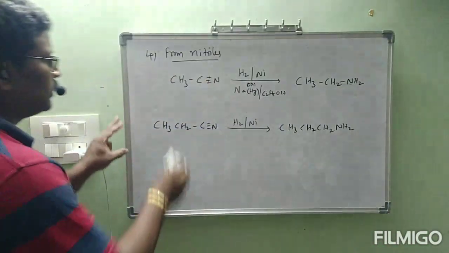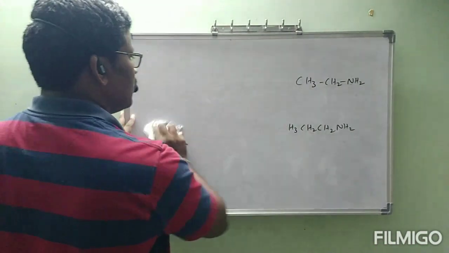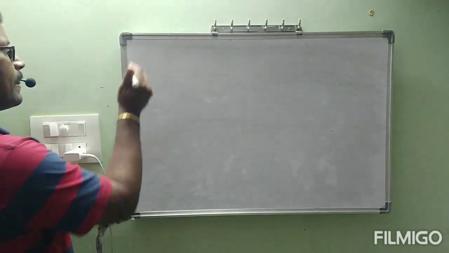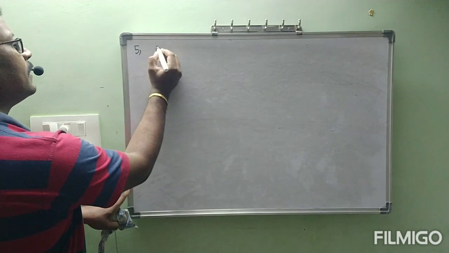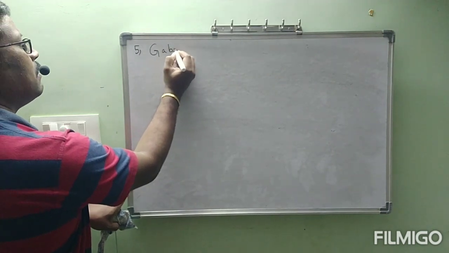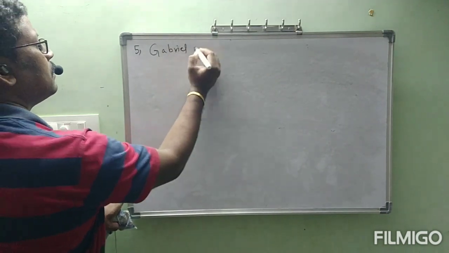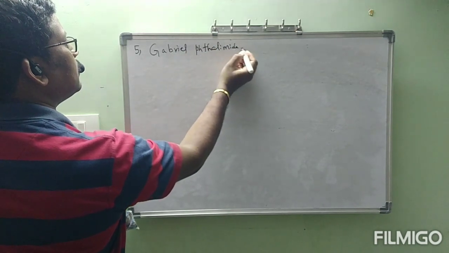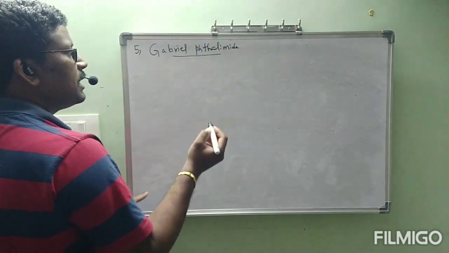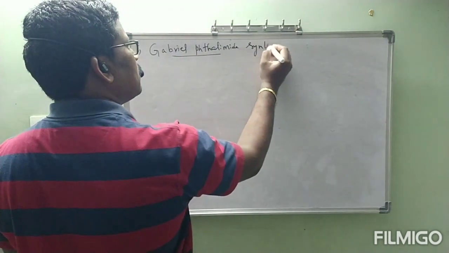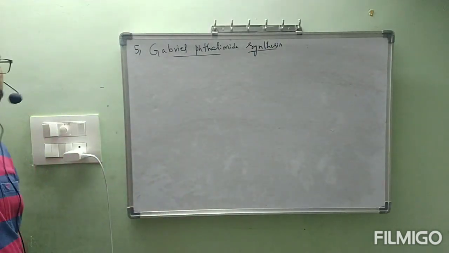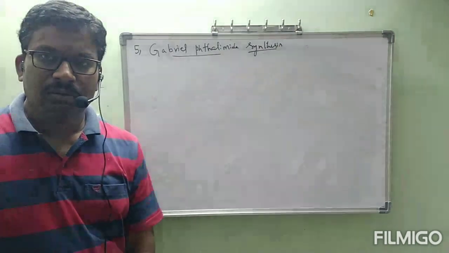Next, fifth one. Gabriel phthalimide synthesis. So from phthalimide we are going to prepare amine. In what way we are going to prepare that amine?